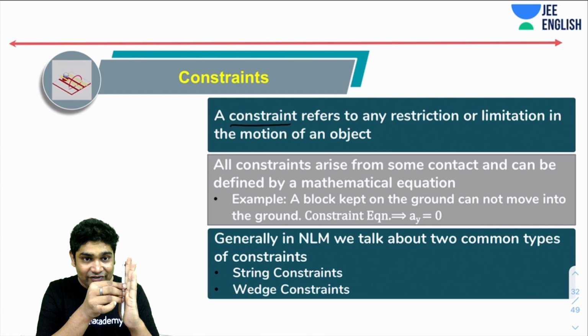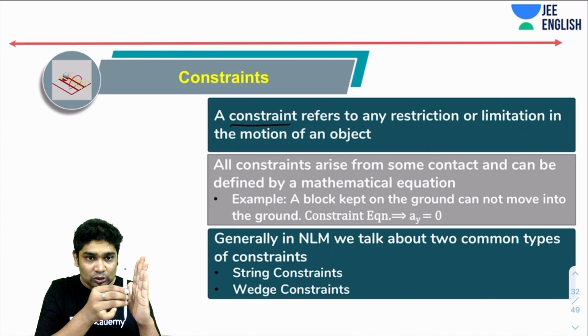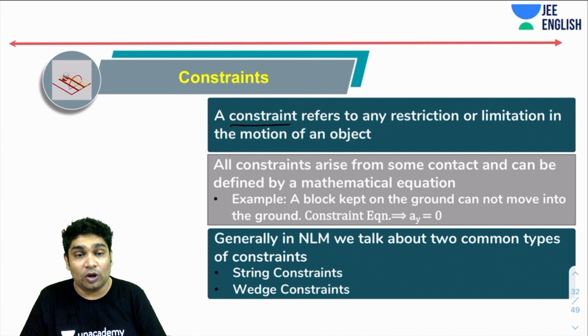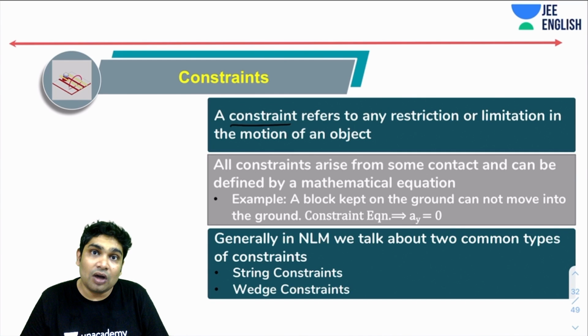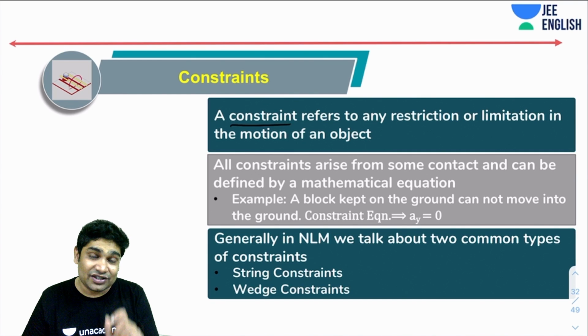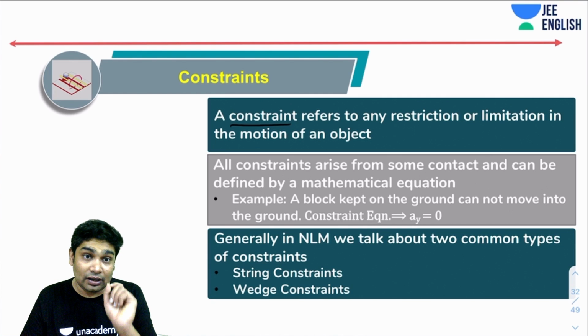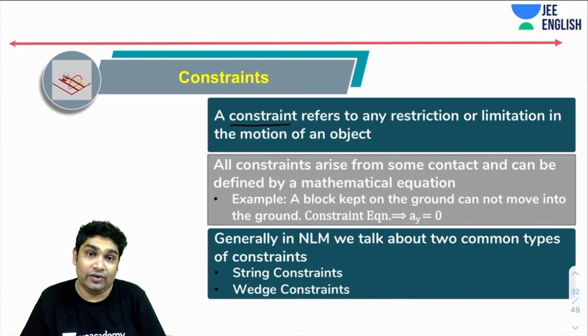So let's say it is in contact with this. Now you realize it can only move like this. It cannot go through this. So there has to be some contact which is restricting the motion of any object. And the mathematical equation describing that restriction of motion is called the constraint equation.